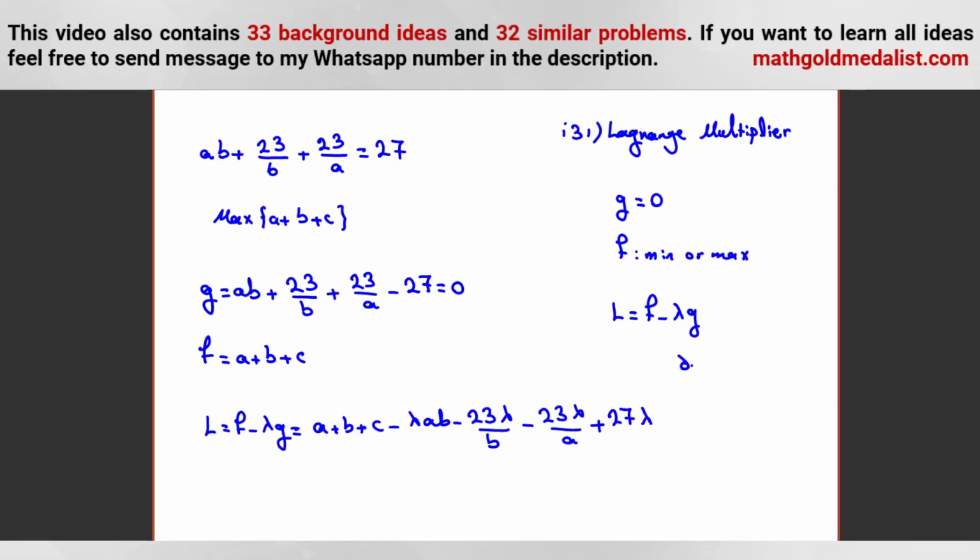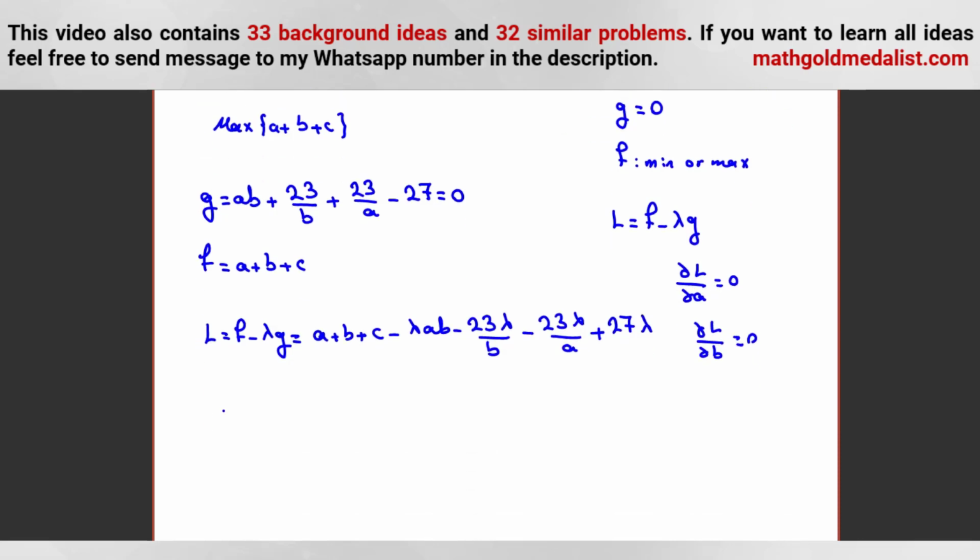And then we should take the derivative of L with respect to A equal to 0 and with respect to B equal to 0. So when we take the derivative with respect to A, we should consider the other variables as constants, okay?